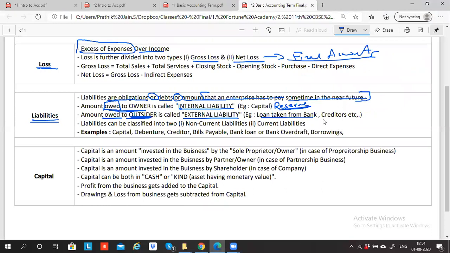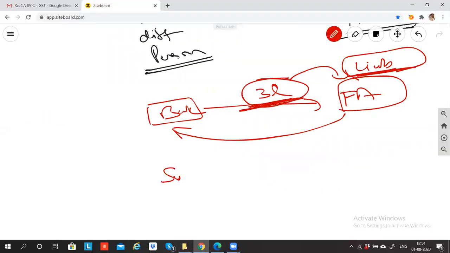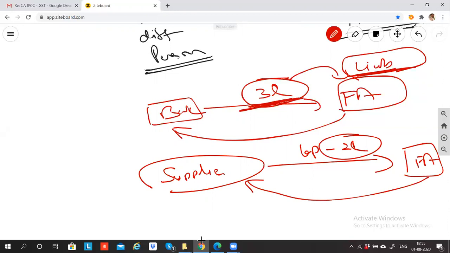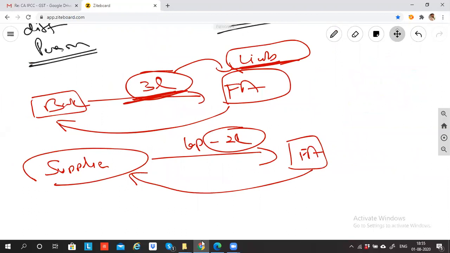Yes, sir. Creditor is what? Supplier. I told you, no? A supplier has given you goods, a laptop worth 2 lakh rupees, to Fortune Academy. Is this 2 lakh rupees coming free of cost? You did not pay the money now. You said you'll pay in future. So can I say this 2 lakh rupees you'll pay in future? Yes or no? Yes. You'll pay in future or not?